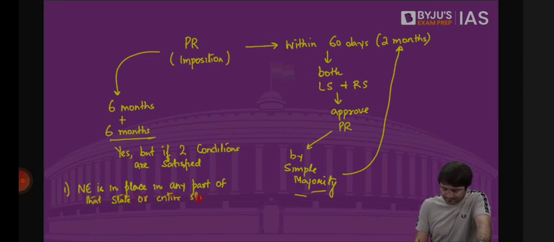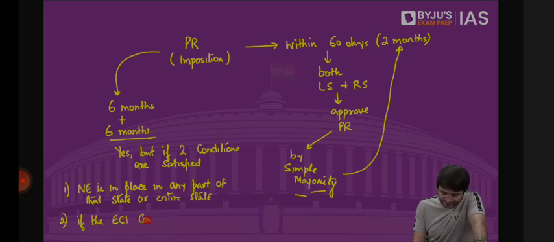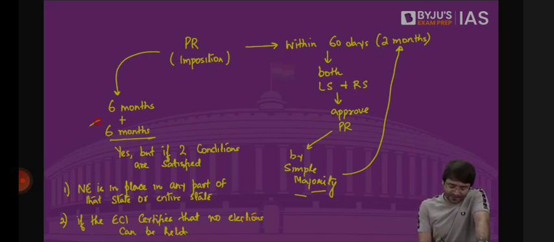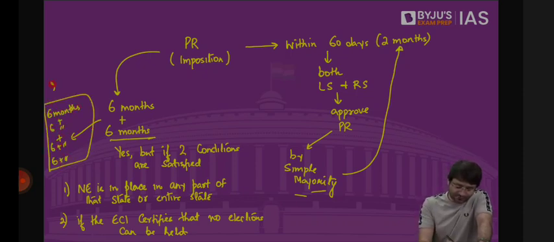Or number 2, the Election Commission of India certifies that no elections can be held. If one of these two conditions is satisfied, then president's rule can be extended for another 6 months, then another 6 months, then another 6 months, then another 6 months. That means a total of 2 years, plus 1 year originally, which means the maximum constitutional validity of president's rule is 3 years.